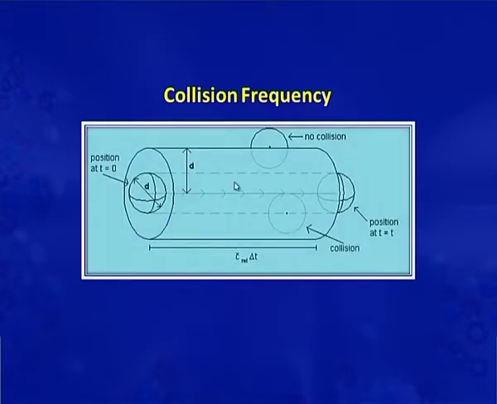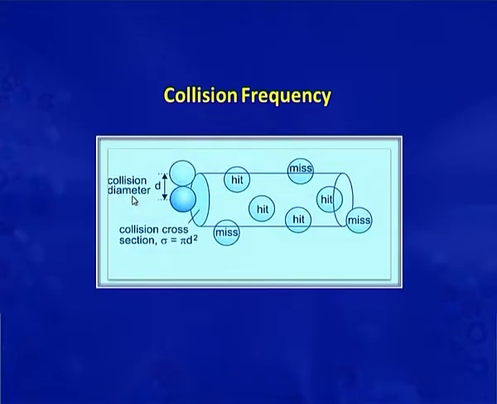Now, in a time delta t, the molecule moves a distance C_rel into delta t and sweeps out a cylindrical path of cross sectional area pi d square. So, the number of stationary molecules with centers inside the cylindrical tube is given by the volume of the tube multiplied by the number of molecules per unit volume in the sample.